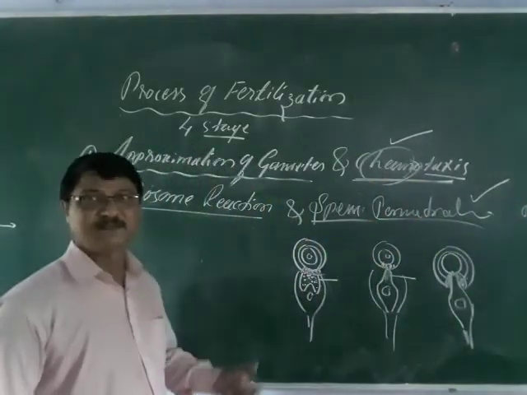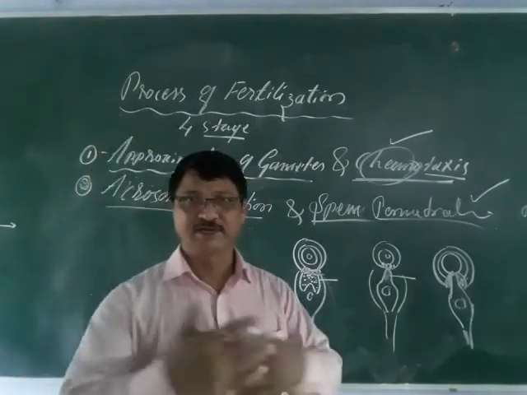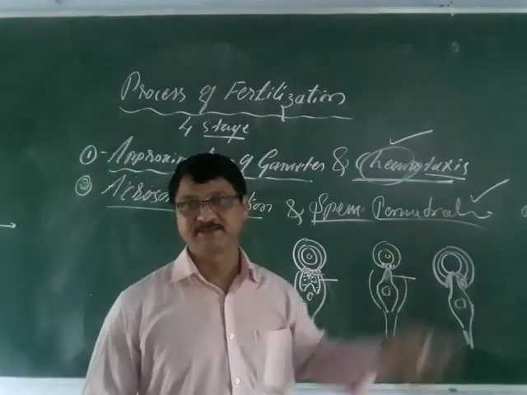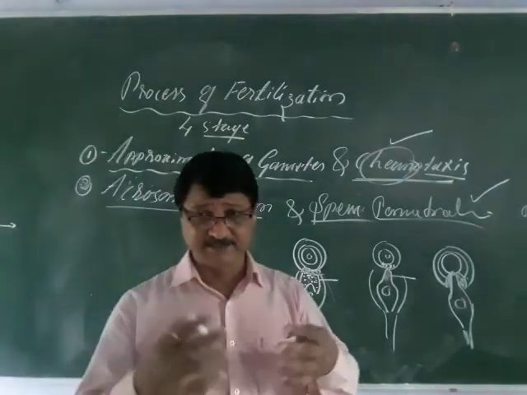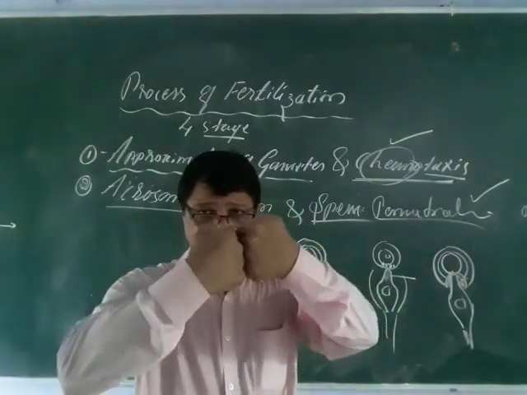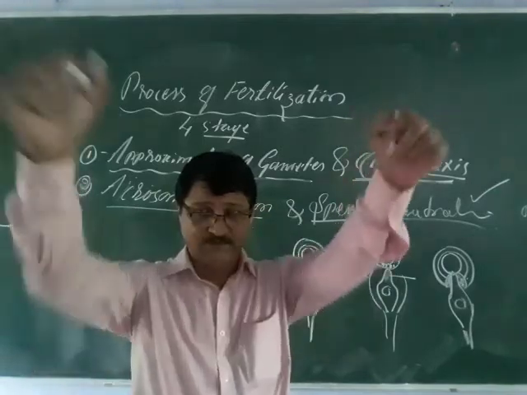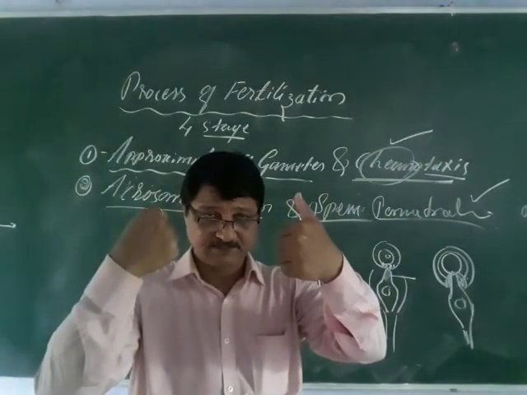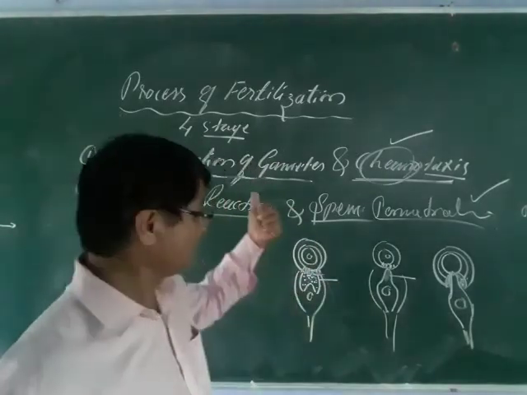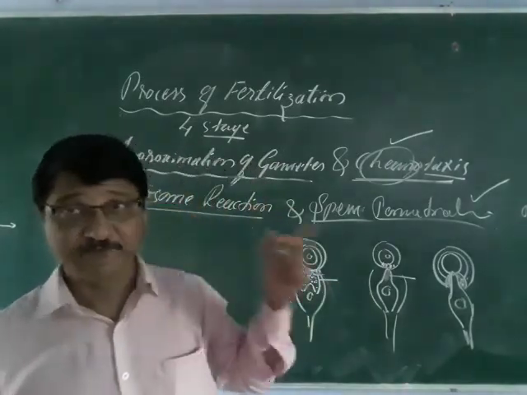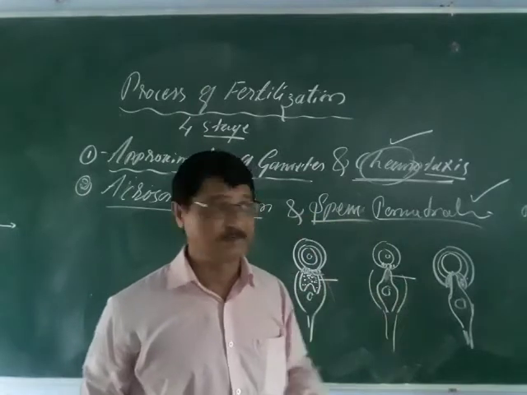Simply, you can say, by chance the sperm comes in contact with the egg by chemical attraction. Immediately the sperm head hits the egg, and the acrosome bursts out. The acrosome plays an important role in forming a filament to penetrate inside the egg membranes.